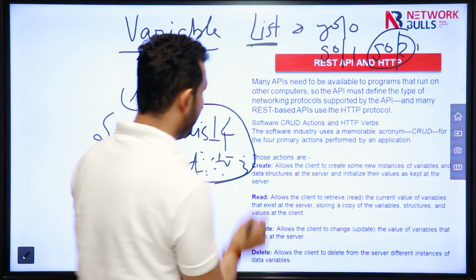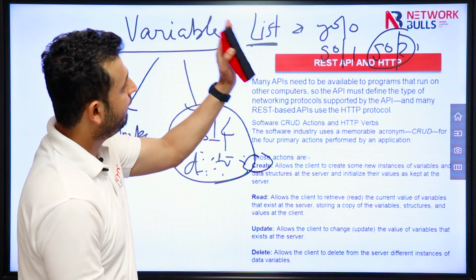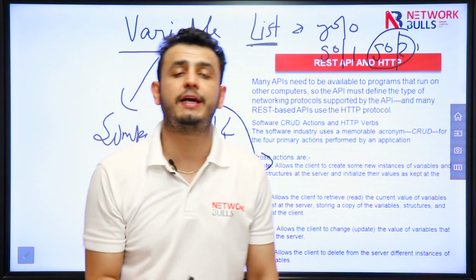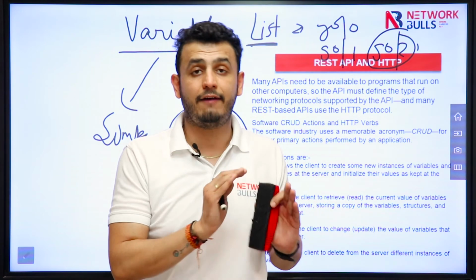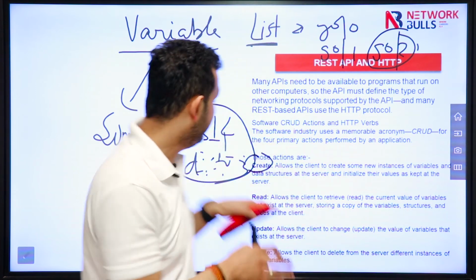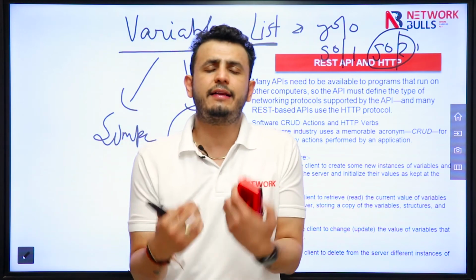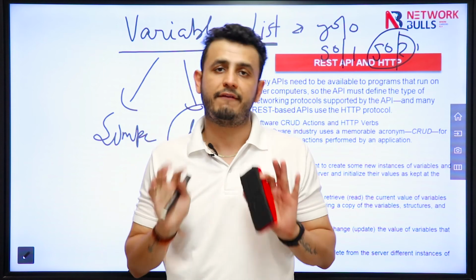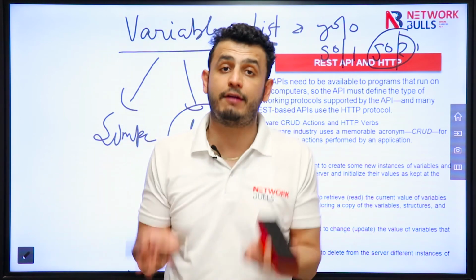Now, if I talk about create, it means I can define values for these particular interfaces. Let's say on a switch I want to set an interface to trunk. So I can set the value of the interface status to trunk. This means create. Read means reading the particular data for a variable: what is the value contained for that variable? Update means I can update the value also.